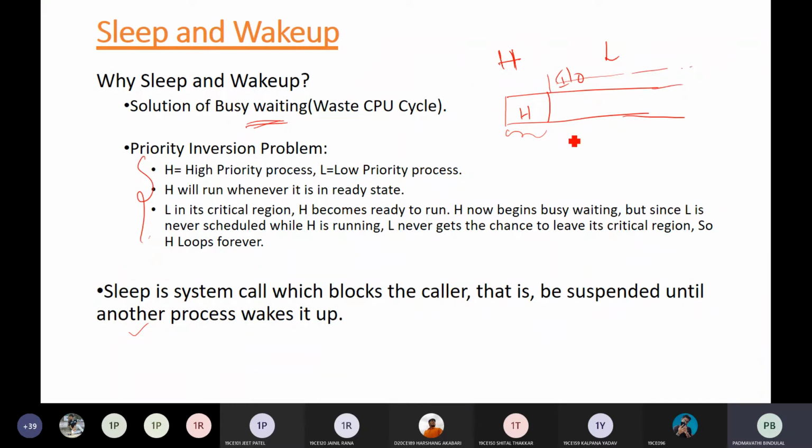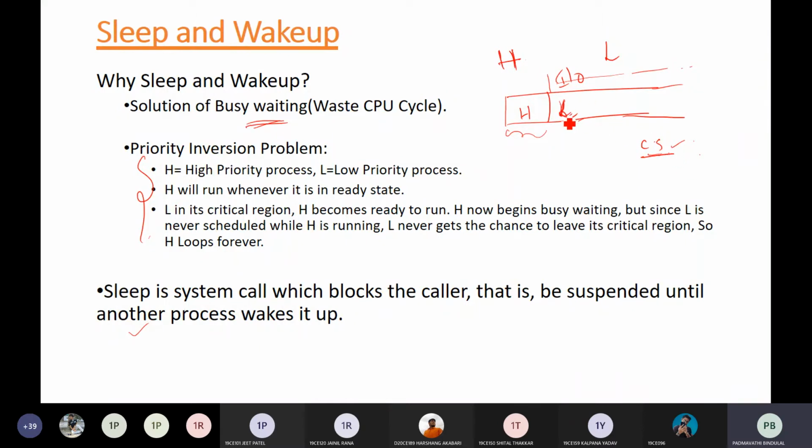Meanwhile, the CPU is idle, so the L process can be scheduled for execution. Now L is executing in its critical section. We all know that when a process is in its critical section, we do not allow any other process into its critical section. It should run to completion, the critical section to be executed completely, right?